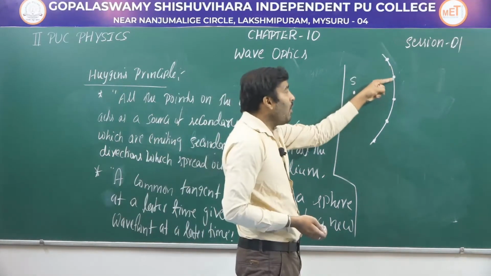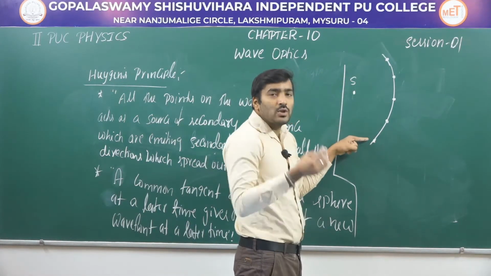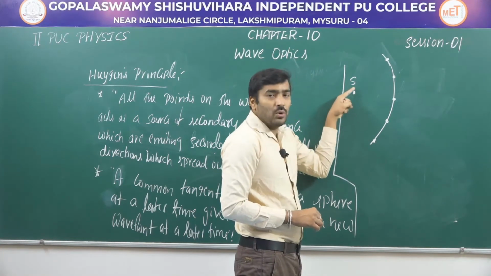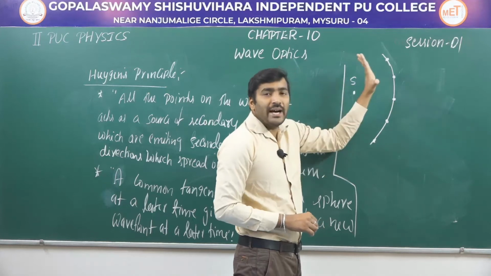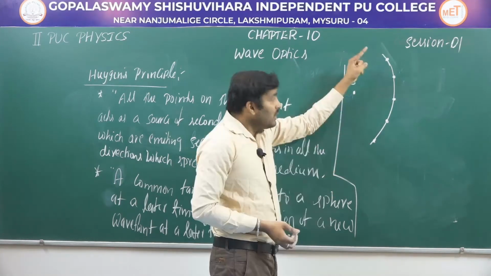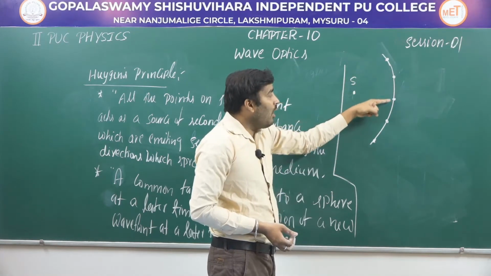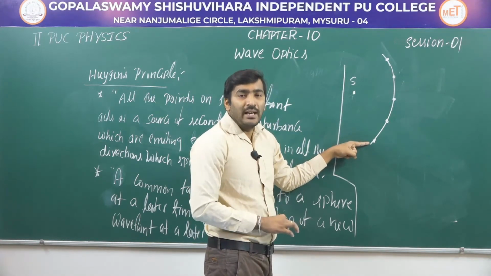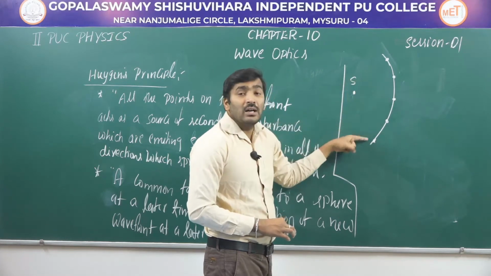See, these points also act as a source of disturbances. Just like this is a primary source which emits light in all the directions and forms a wavefront, in the same way the points on the wavefront also act as a source of secondary disturbance which also emits light.